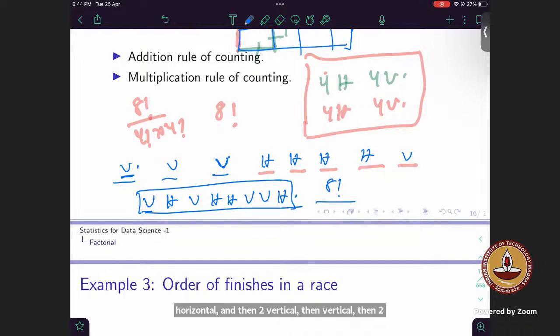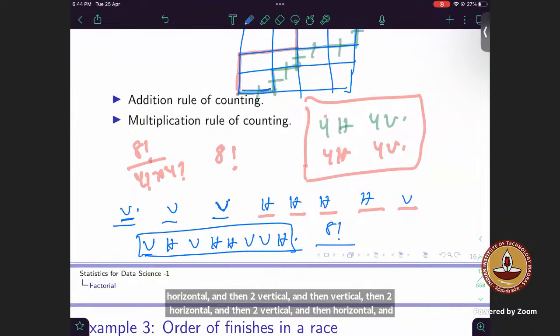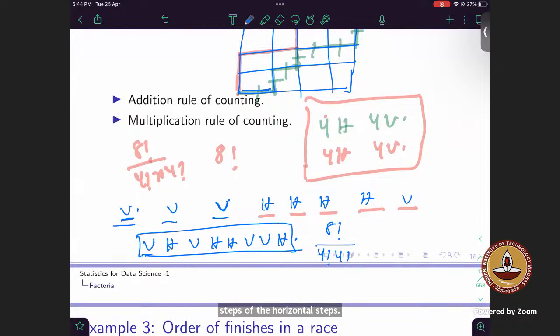And then all these vertical steps or the horizontal steps are similar to each other, right? Over here, if you can see the arrangements. So for that, I'll be needing 4 factorial into 4 factorial. Is this clear to all? Yes, sir. Okay.